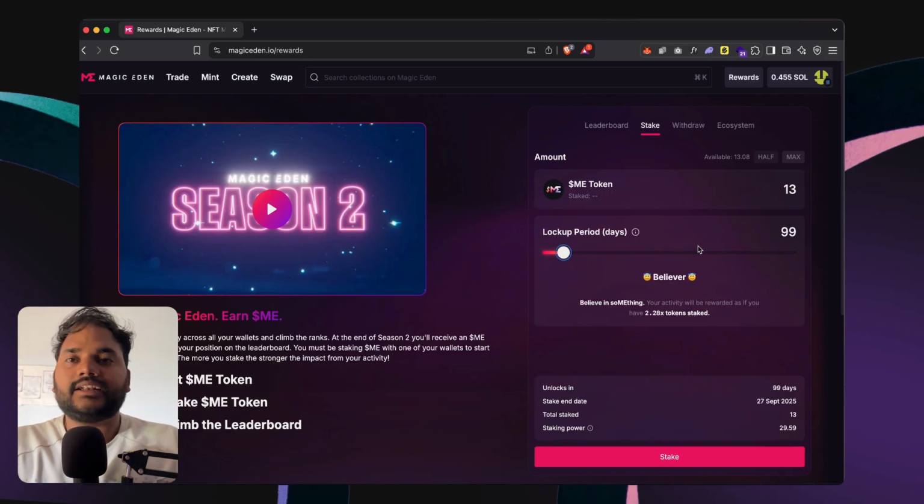Based on your lockup period, you will get different titles like Believer, Dungeon, Max Dungeon. Max Dungeon is around 1046 days, which comes to about 4 years on this platform. So for this tutorial, let's go with 99 days.